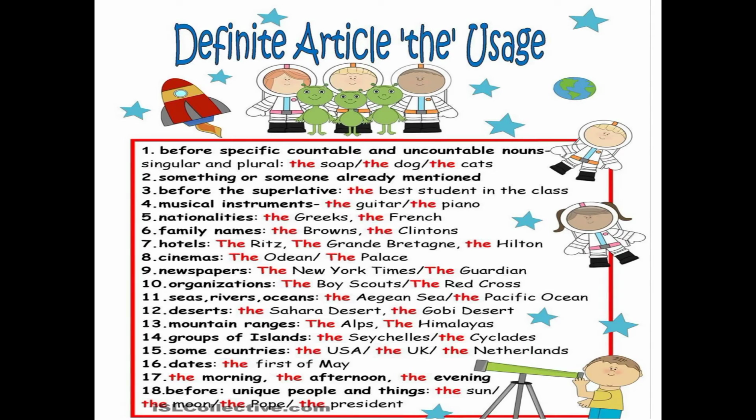In such cases you have to use the article 'the'. And in the case of the superlative degree, he is the best person I have ever met in my life, he is the tallest person in our country. In these cases also we have to use it. Clear? So these are the certain categories in which we have to use the article.